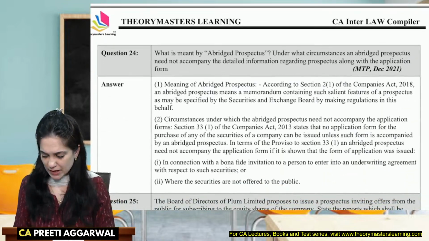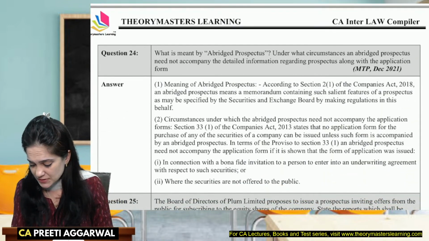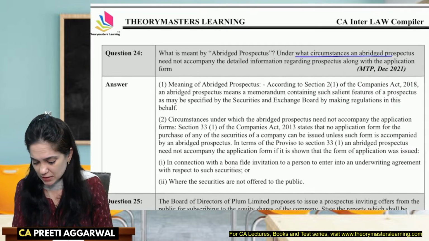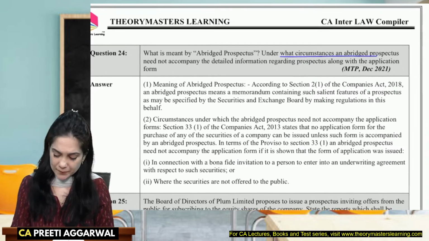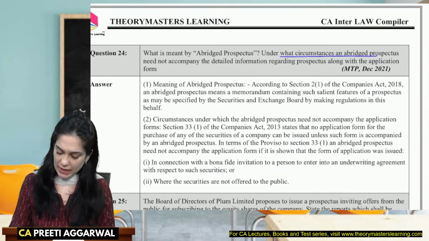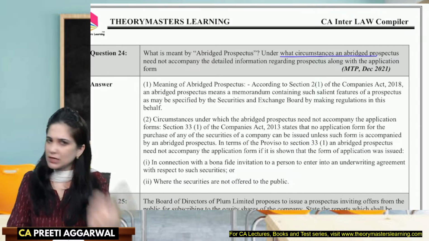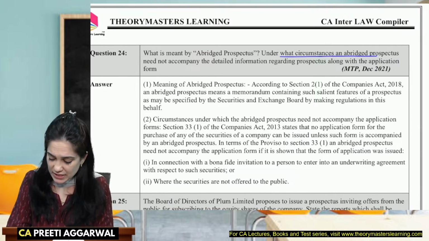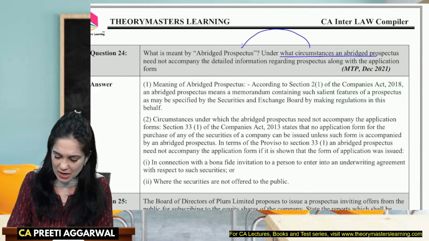What is abridged prospectus? Under what circumstances is abridged prospectus not required to be issued? I had told you that the circumstances wherein either a prospectus or an abridged prospectus is not required are never asked as a standalone question. It will always be asked in combination.